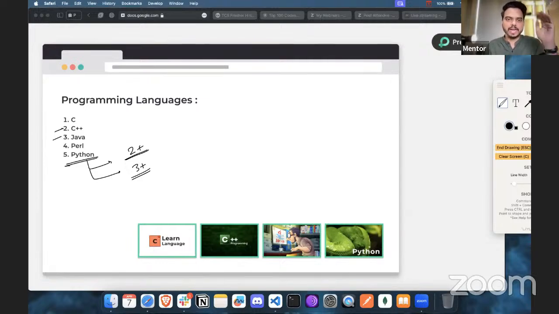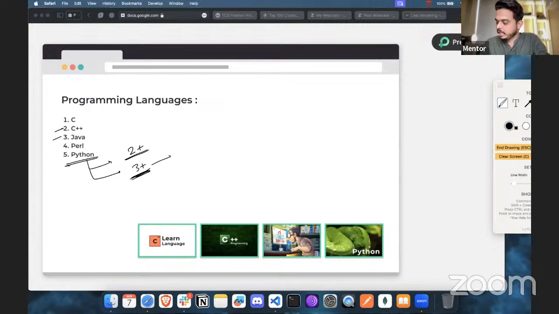So if you select Python 2 and you start writing code which is compatible, or syntax which is correct, for Python 3, of course, you're going to get errors because there's a lot of difference between Python 2 and Python 3. If you have learned Python 2 and you shifted to Python 3, then only you'll understand. So if Python is your major programming language for writing the code on the TCS platform, always make sure you're selecting the proper version of Python.